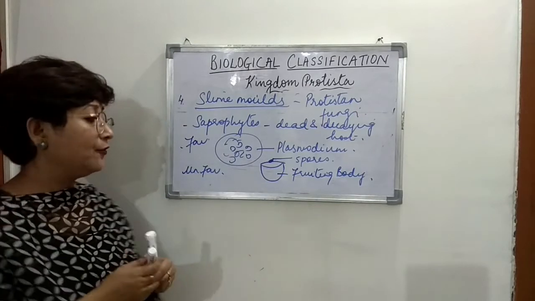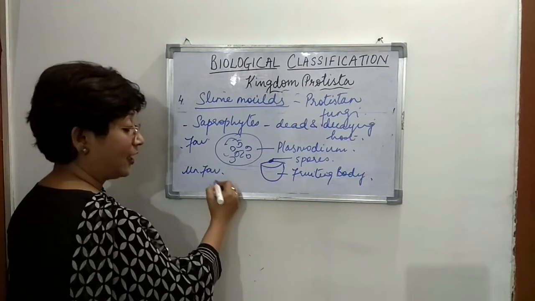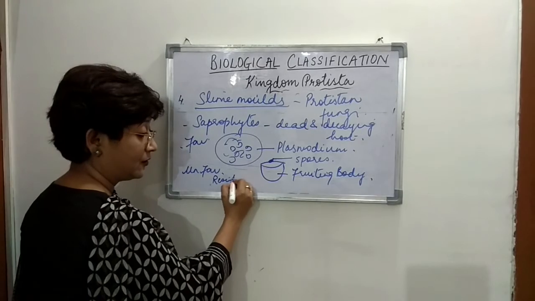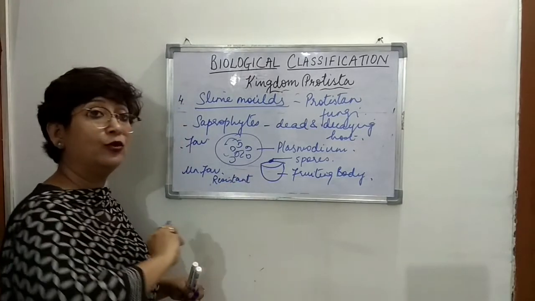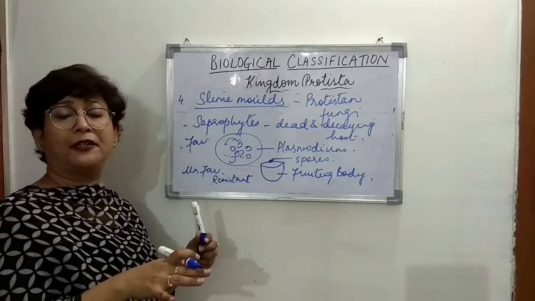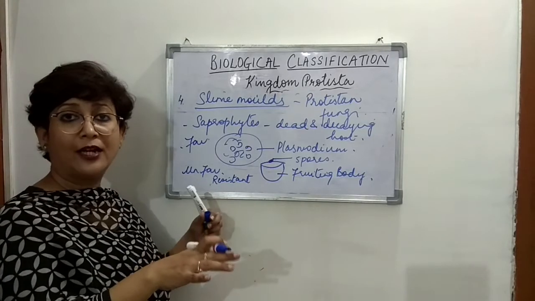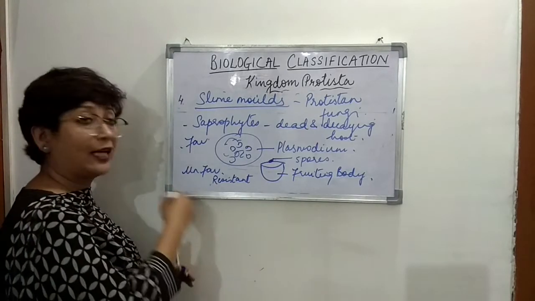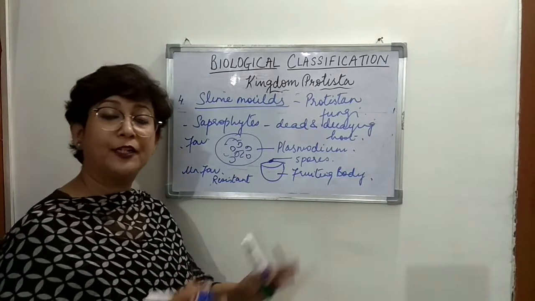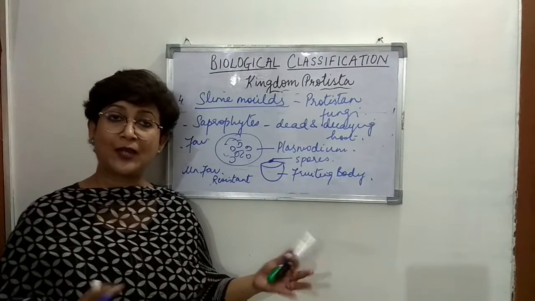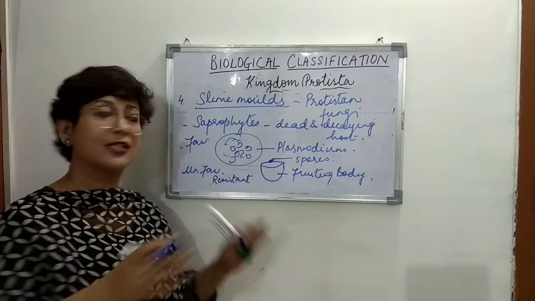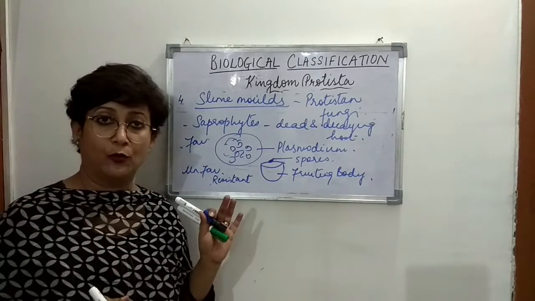They are very light in weight and resistant to any type of environmental condition. They can survive, and being light, they can be easily carried away by wind to different places. Whenever favorable conditions arise, they can grow into slime molds.